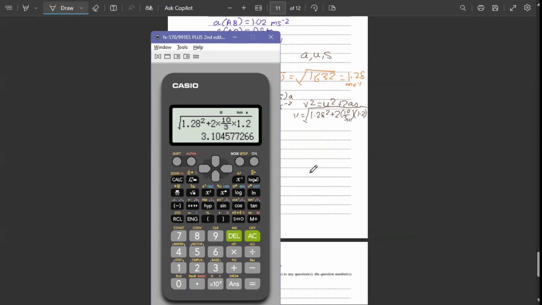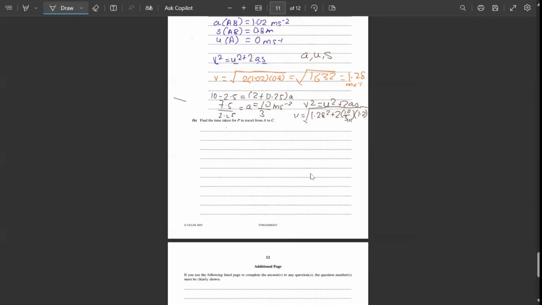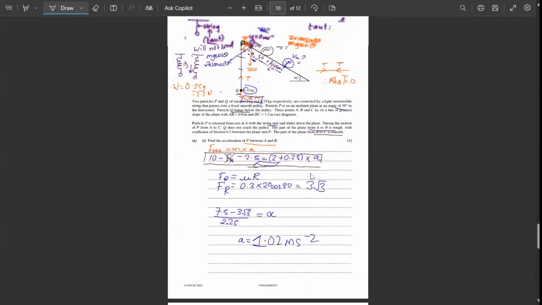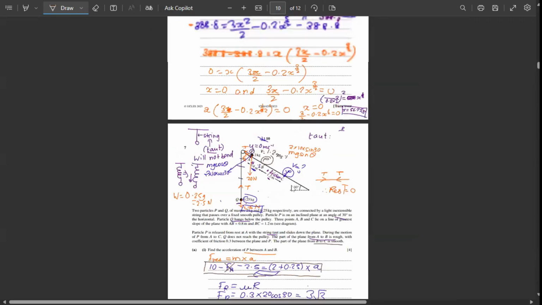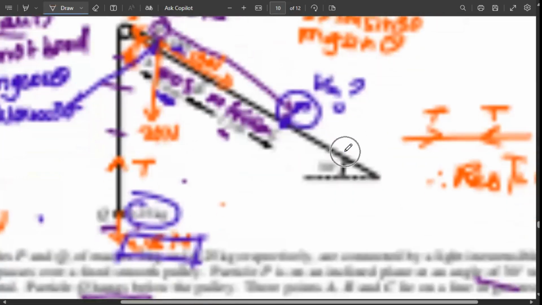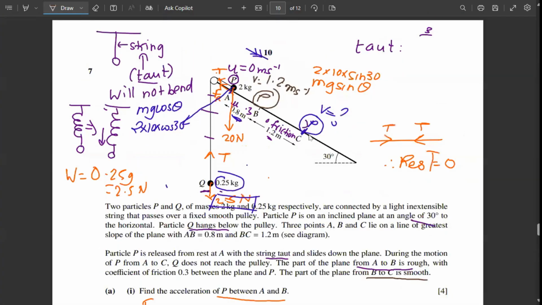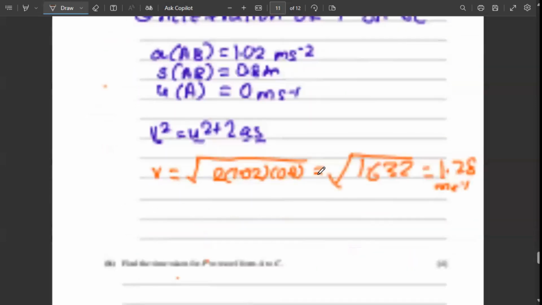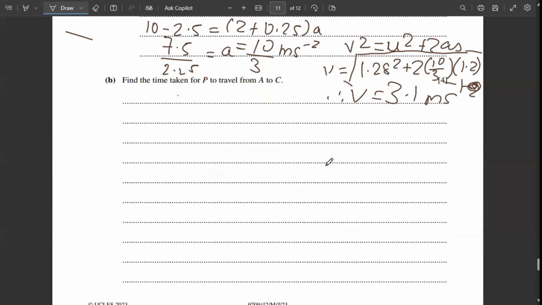The answer we get is 3.1. That means the velocity at C will be 3.1 meter per second. Sorry, not meter per second square, meter per second. That means when the ball reaches here, the velocity will be 3.1 meter per second.